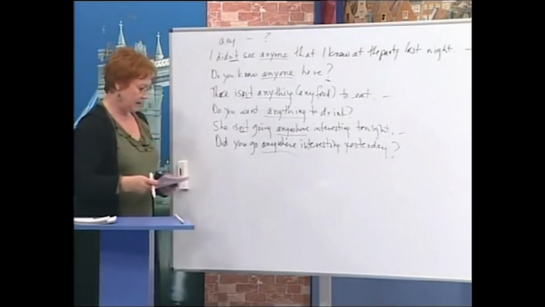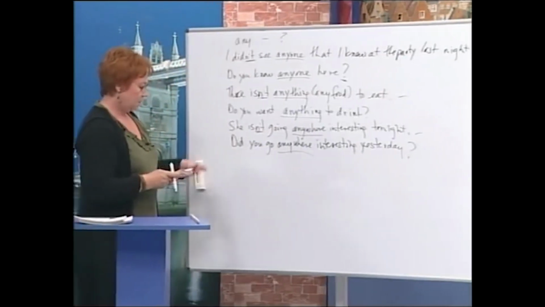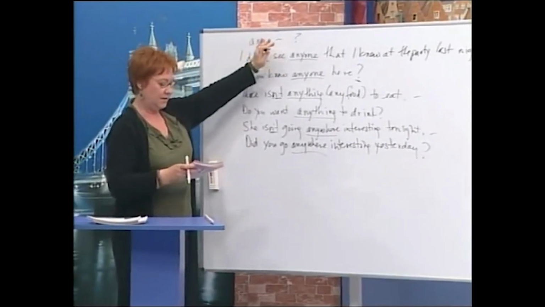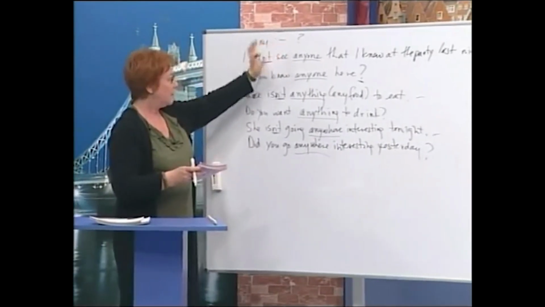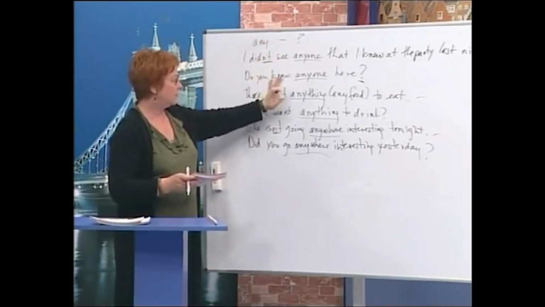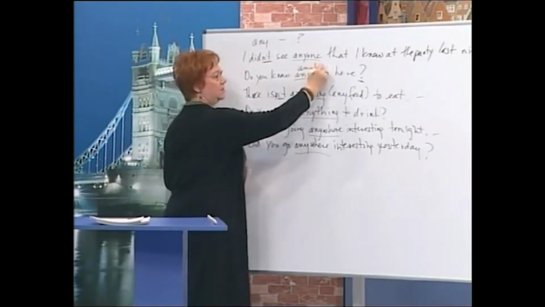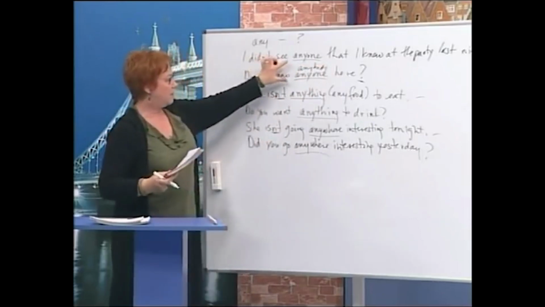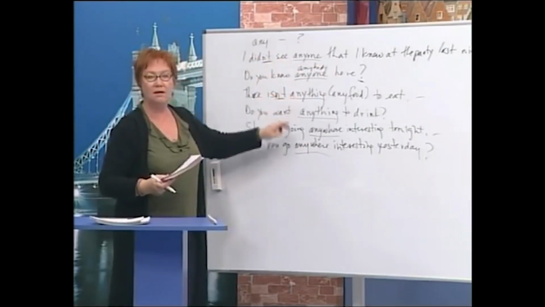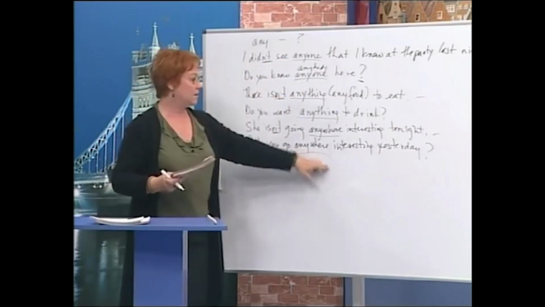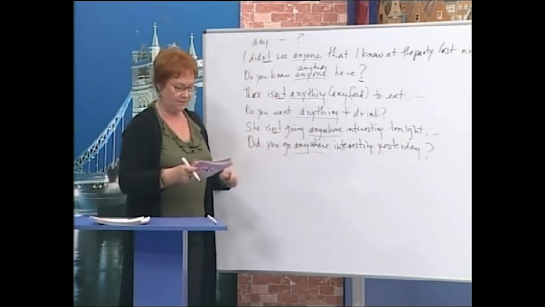Now again, for these, we use the any in negative and questions about a person, and we could say anybody here, of course. Anybody is possible. So we talk about the person, a thing, or a place, if we're asking questions or using a negative.